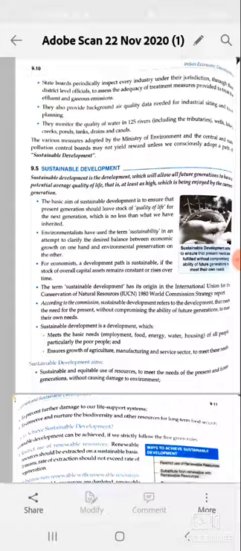In another word, development should be in such a way that our unlimited human needs should be adjusted with the limited resources, and the resources should be preserved for the coming generation. It is called sustainable development.